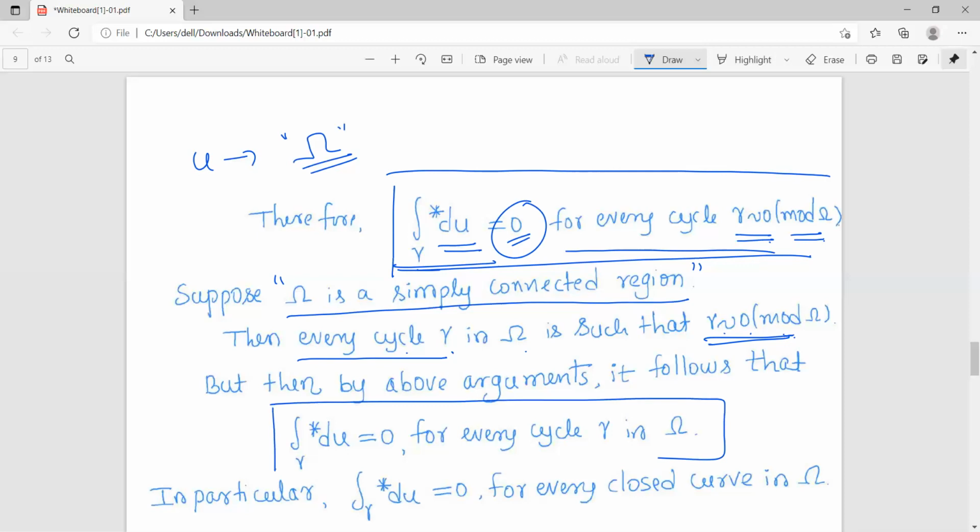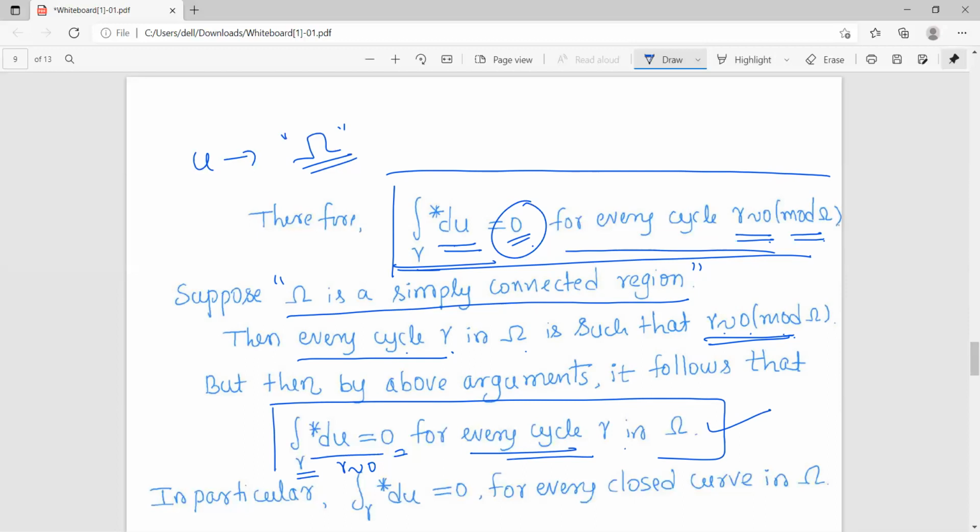So hence, if we consider the integral of star du over any cycle, it will be homologous to 0. So for all such cycles, the integral is 0. So this integral will be 0 for every cycle gamma in omega. So this result holds for all cycles.